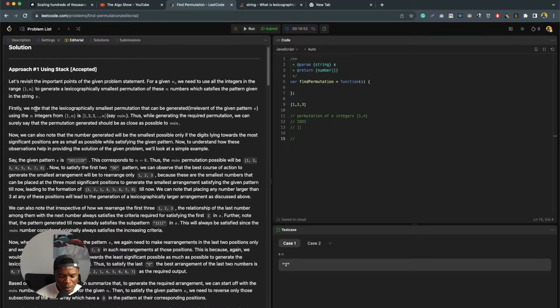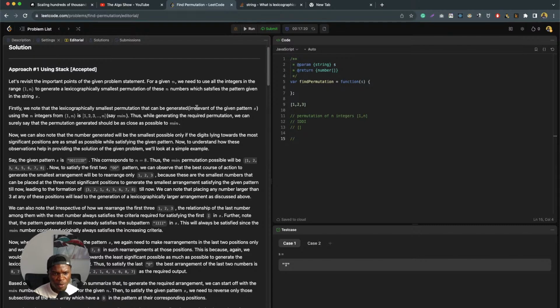Firstly, we denote the lexicographically smallest permutation that can be generated using the n integers from 1 to n, say min. Thus, while generating the required permutation, the permutation generated should be as close as possible to min.